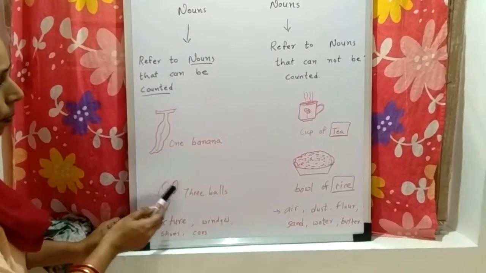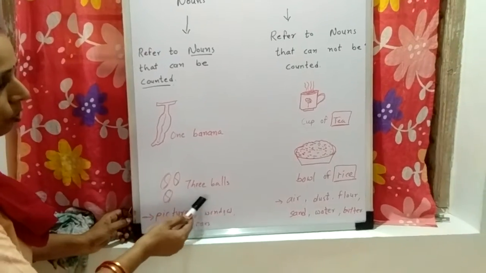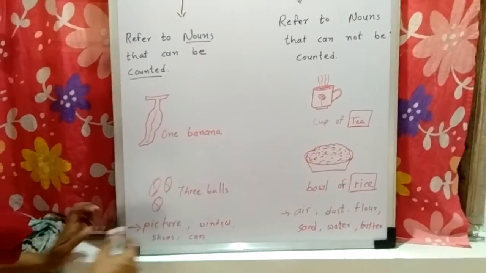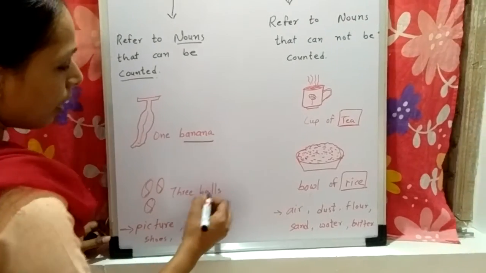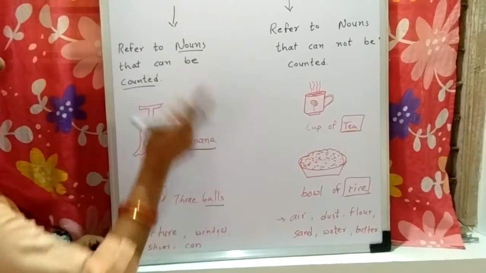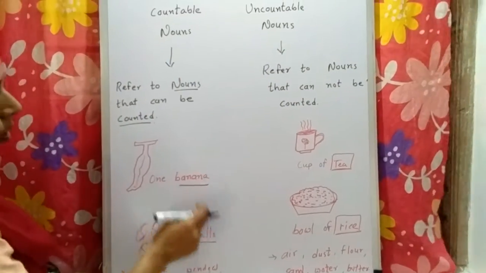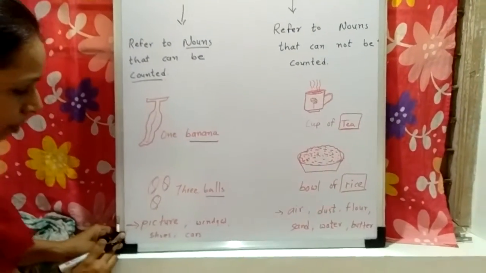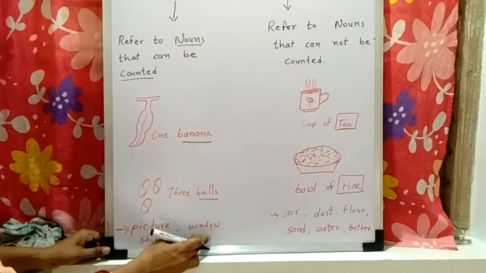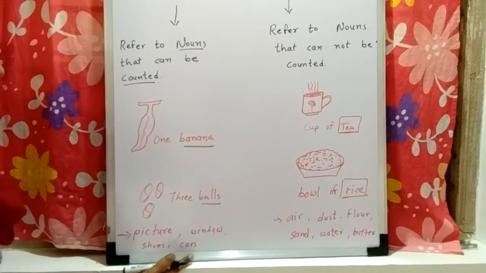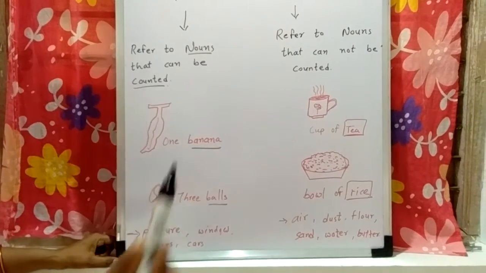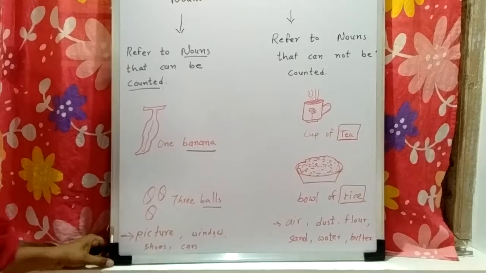Now here 1, 2 and 3, three balls. We can count these balls. Now here banana and balls are nouns that can be counted. So these are called countable nouns. There are more examples of countable nouns, such as picture, window, shoes, cars, and other examples that can be counted, such as pens and erasers, right?